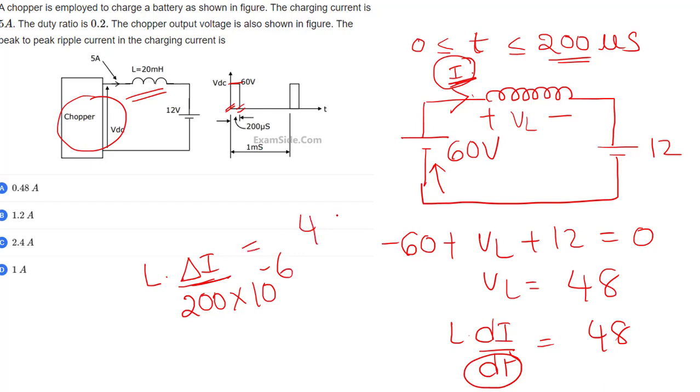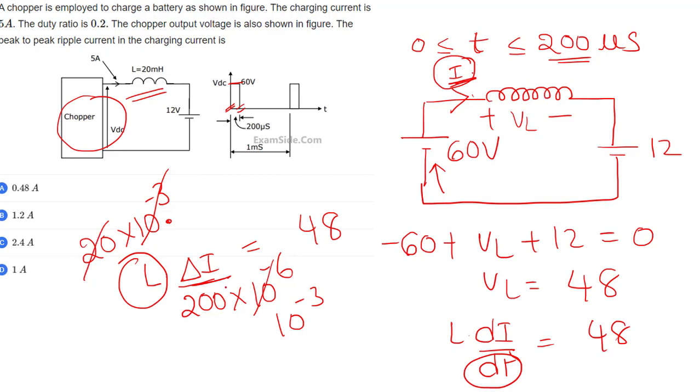What is inductance? Inductance value is 20 into 10 power minus 3. The 10 power minus 3 gets cancelled, and 200 into 10 is 10. Delta I is equal to 0.48 amperes.